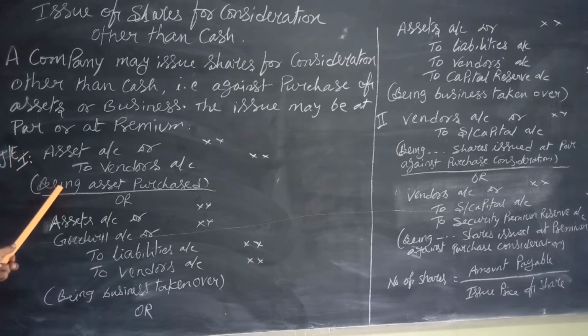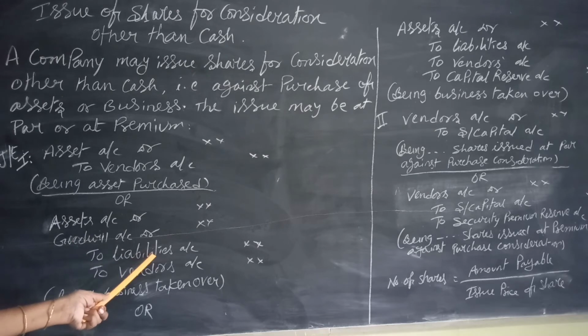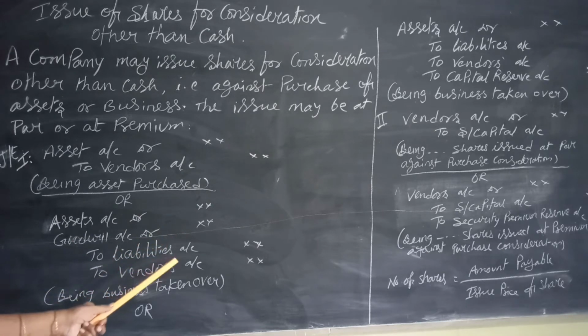Asset account debit to vendors account, being asset purchased. Assets account debit to liabilities: when the business is taken over, not a single asset but a number of assets are taken. Say stock account debit, building account debit, debtors account debit, to liabilities, to creditors, to outstanding expenses if any, to vendors account. The vendors account is credited with the purchase consideration, meaning the agreed price, the agreed amount.